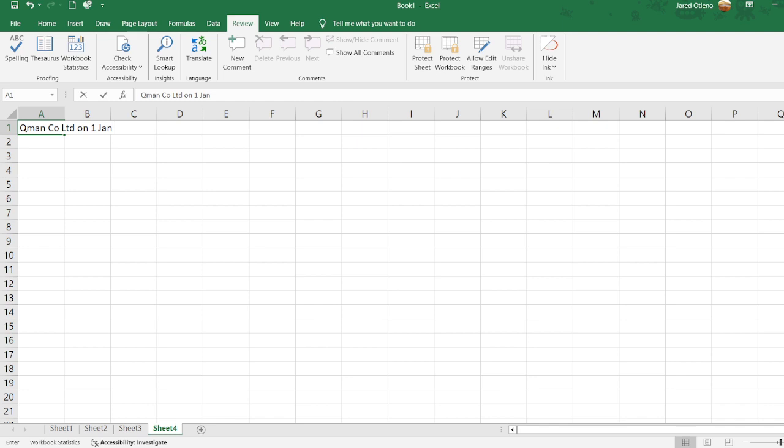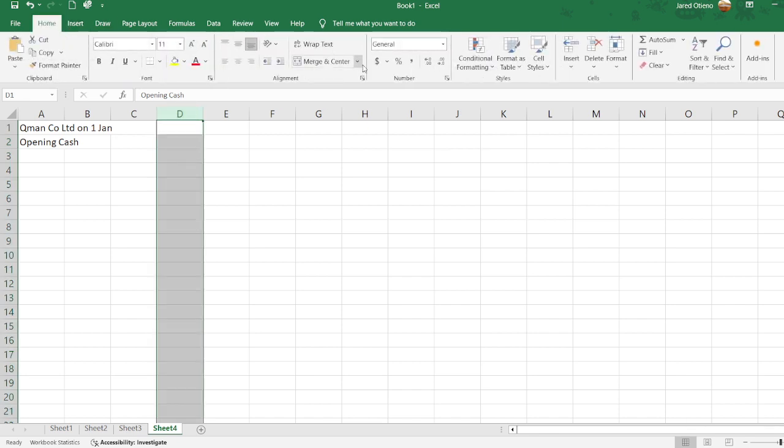So we'll have our opening cash balance of around, let me just write the figures in this column here. We have an amount in Kenyan shillings, so let's say 30,000.